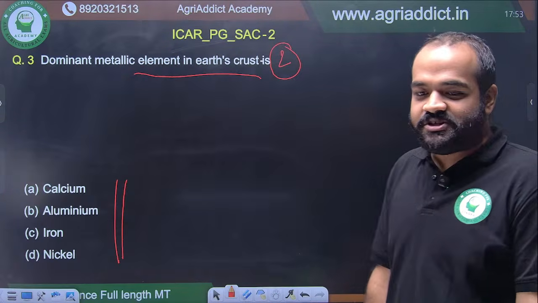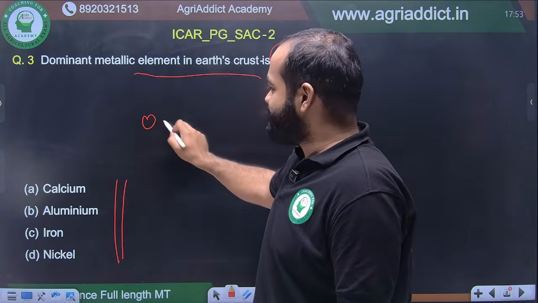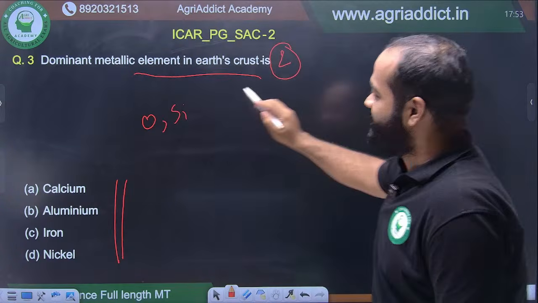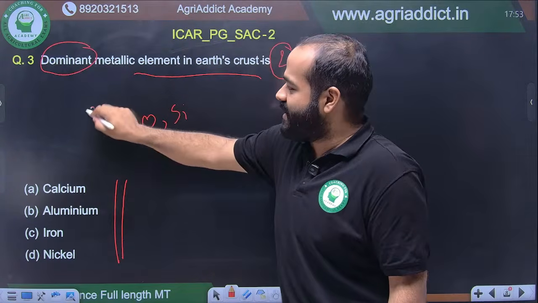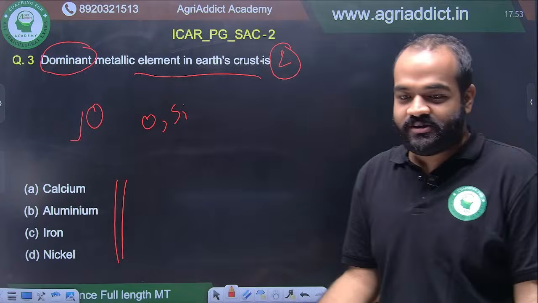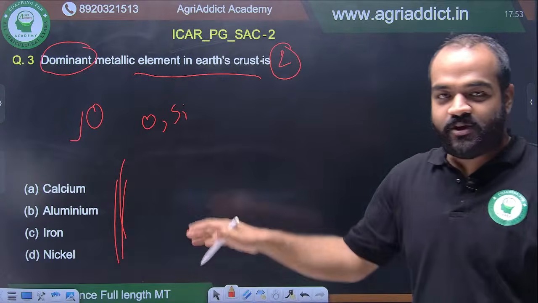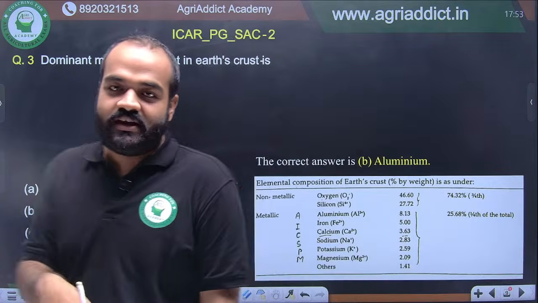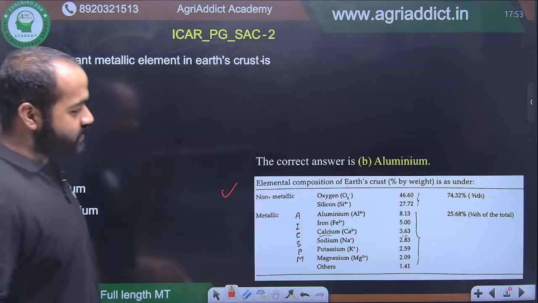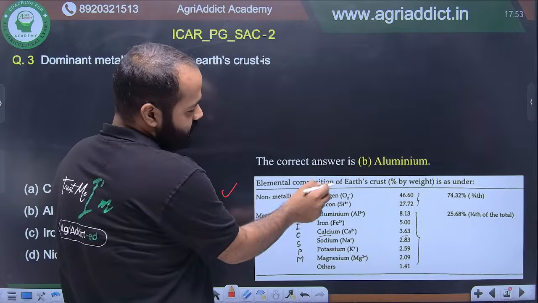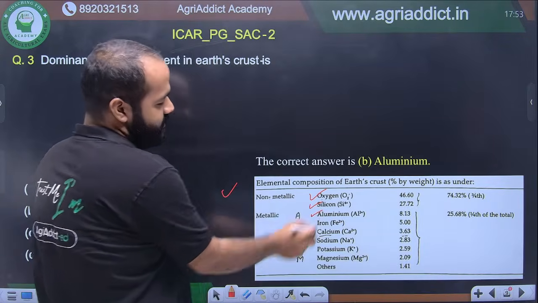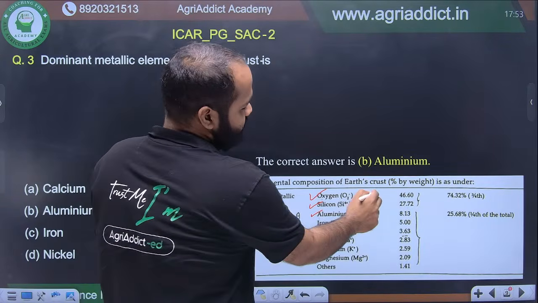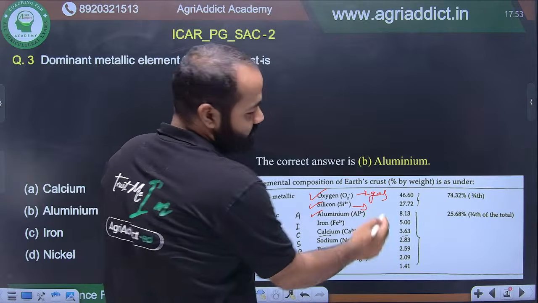Yes, this question became a bit easy because oxygen and silicon were not in the options, because just after seeing dominant we have a habit of marking oxygen and going on, but here the options gave you a bit of an edge. This has been taken from the new ISSS, as you know. Here you can see the most dominant is oxygen, second is silicon, third is aluminium, but oxygen is a gas, as we all know. And why is silicon not a metal?